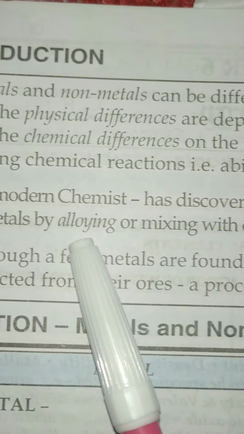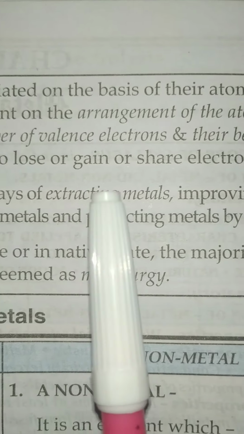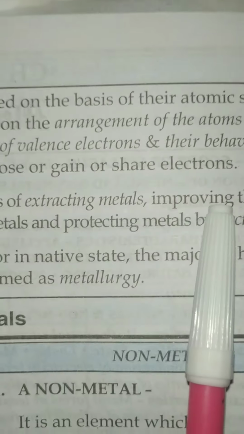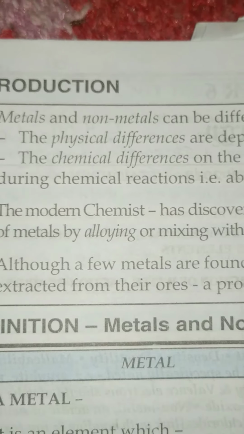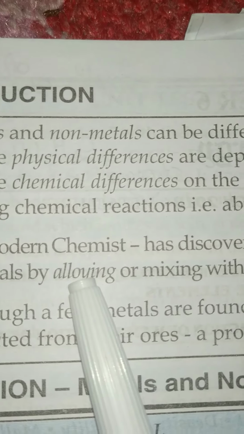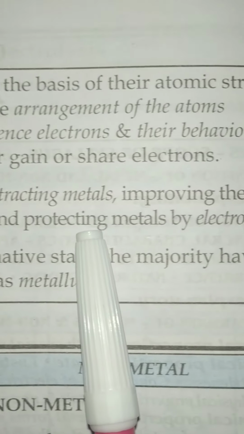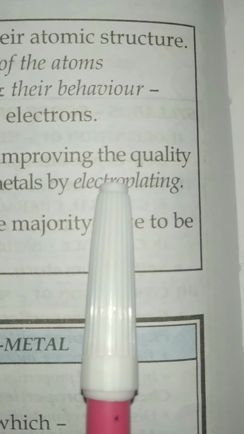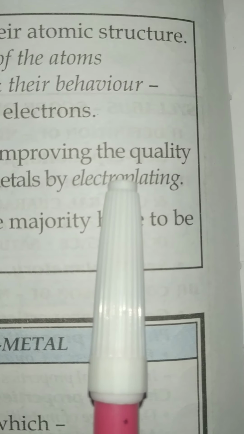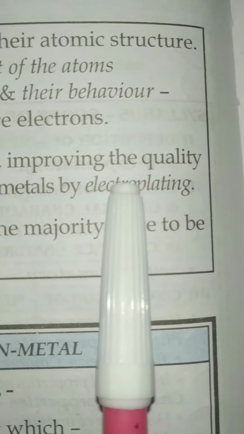Now, some modern chemists have discovered some methods for the extraction of metals and for improving the quality of the metals. How can they improve the quality of metals? By alloying. Alloying means mixing metals or non-metals together. And by protecting metals by electroplating. Electroplating means the deposition of another metal over a metal. This also we will discuss in detail here.